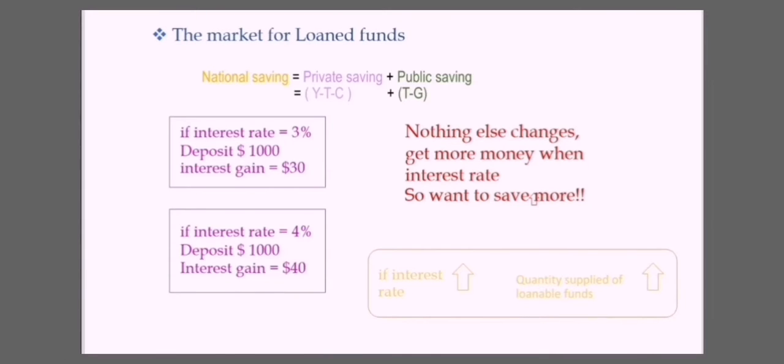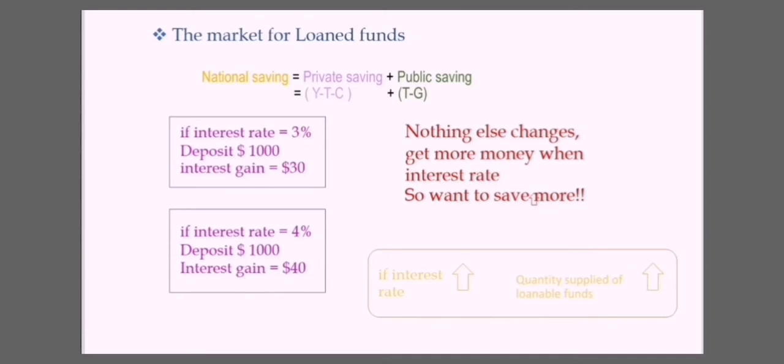Let's see an example. Let's say the interest rate is 3% and we deposit $1,000. In this case, next year you get a 3% return on the deposit, so we get an interest of $30.